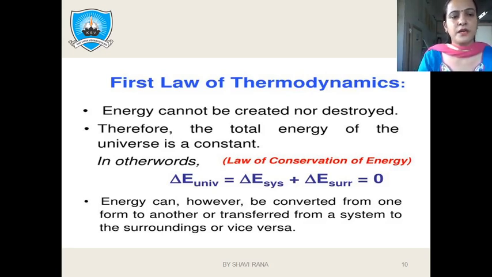According to the first law of thermodynamics, energy can neither be created nor destroyed, but it can be exchanged from one part to another, or we can say that the total amount of energy in the universe remains constant. So del E of universe is equal to del E of system plus del E of surrounding, the sum of system and surrounding energy. After exchanging the energy, the total amount of heat energy remains constant.